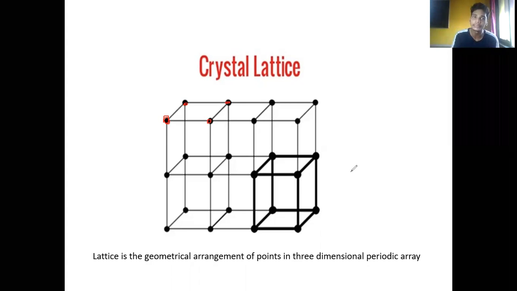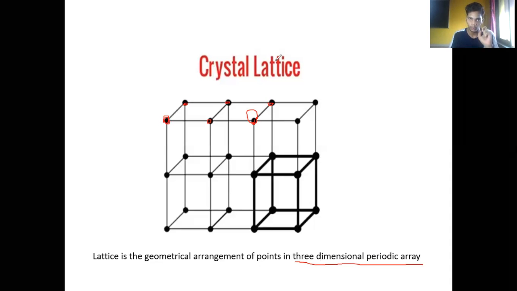So what are points here? Let's consider this point is nothing but your atoms or molecules or particles. When you join them, you get a geometry. So the explanation of the crystalline geometry is called the lattice. There is one more phrase written here, three-dimensional periodic array, so it gives us a 3D structure of the crystalline molecules. Again, I'm going to repeat: lattice is a geometrical arrangement of the points which describes the structure of the crystal.